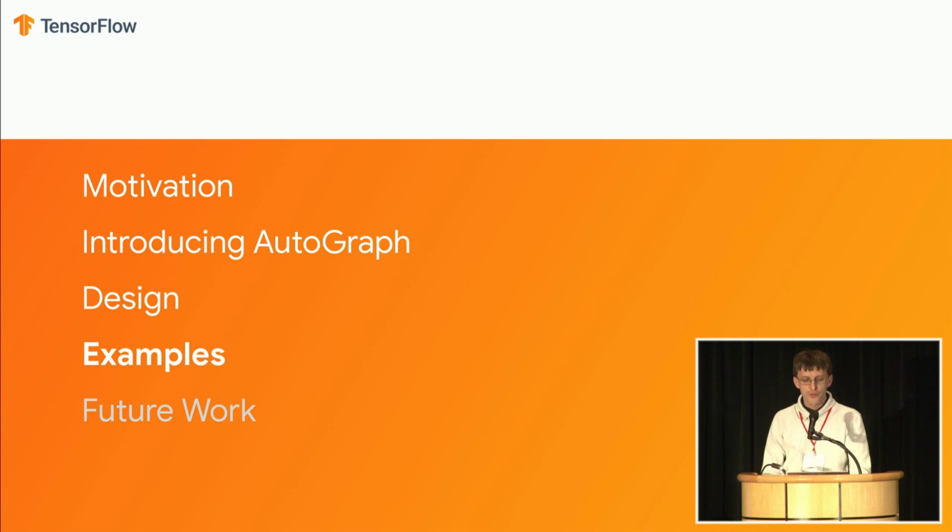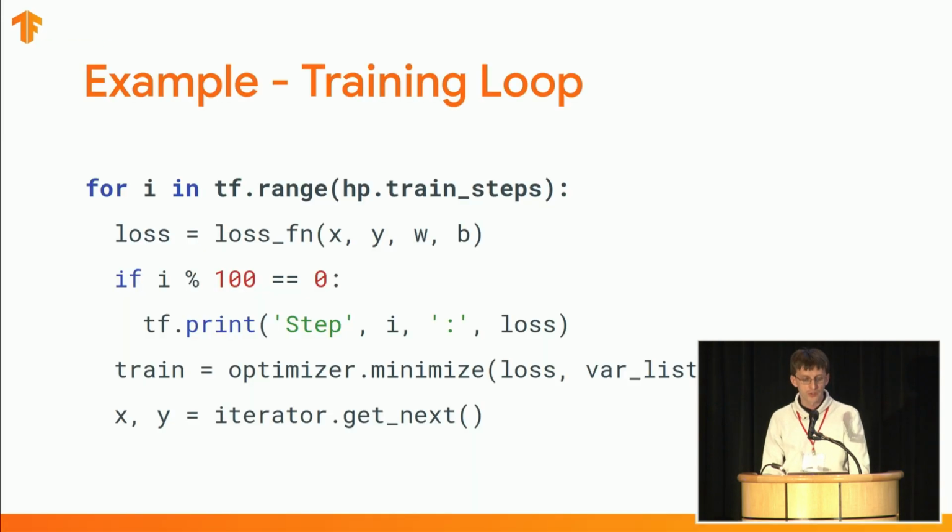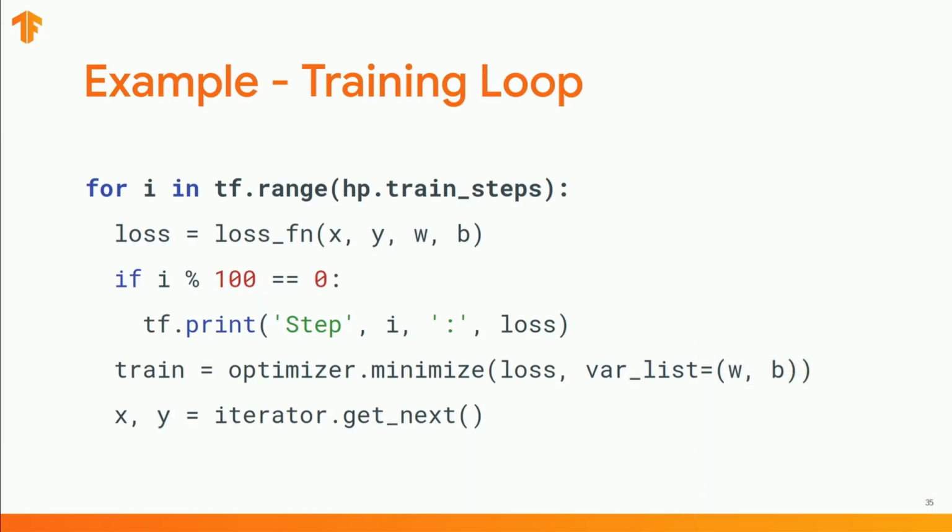Next, I will show a few of the use cases on which we tested AutoGraph. The first one being an in-graph training loop. And we found this example to be interesting because AutoGraph facilitates the expression of control flow, and the training loop is essentially just that, a loop. Here is shown the most relevant portion of the code. Notice the for loop iterating over a tensor. Also notice calls to standard TensorFlow API like optimizers and iterator.